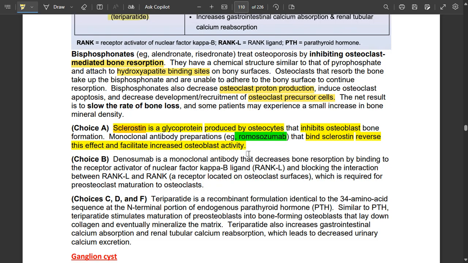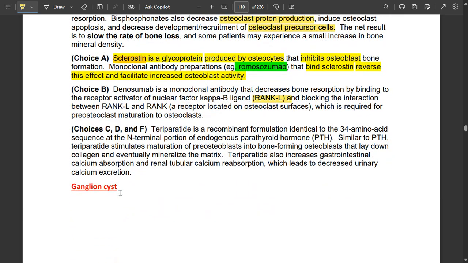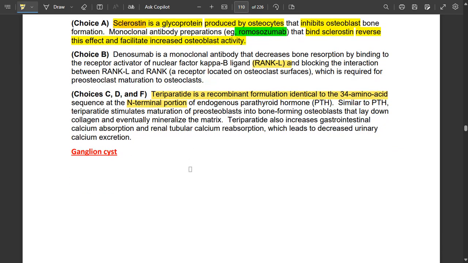Denosumab is a monoclonal antibody that binds to RANK ligand and blocks the interaction between RANK ligand and RANK. RANK is present on the osteoclast. Teriparatide is a recombinant formulation identical to the 34 amino acid sequence at the N-terminal portion of endogenous parathyroid hormone. Teriparatide stimulates the maturation of pre-osteoblasts into bone-forming osteoblasts that lay down collagen and eventually mineralize the matrix. Teriparatide also increases gastrointestinal calcium absorption and renal calcium absorption. So more calcium is present in the body now.